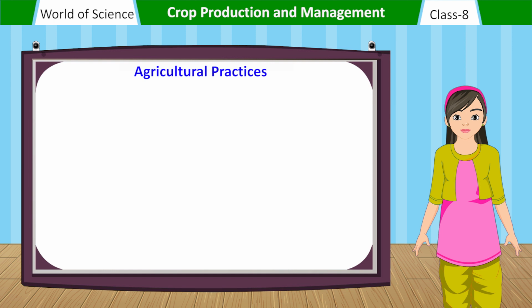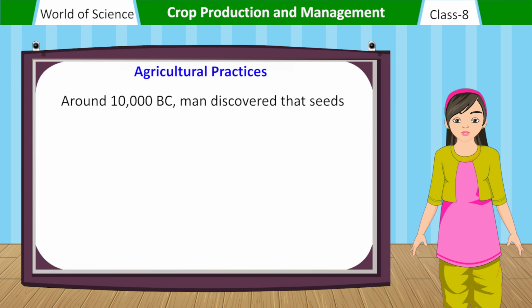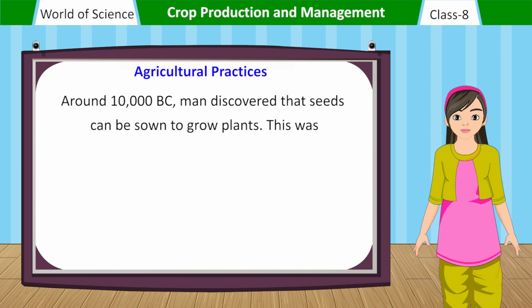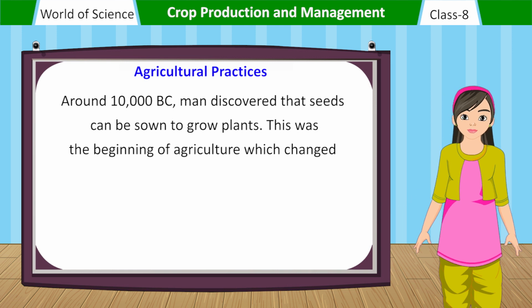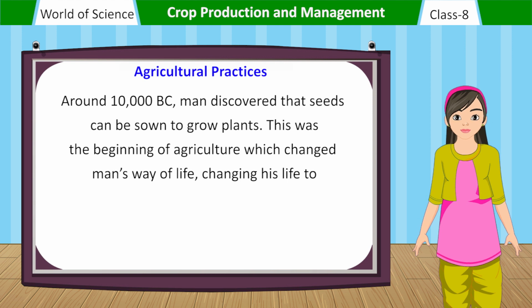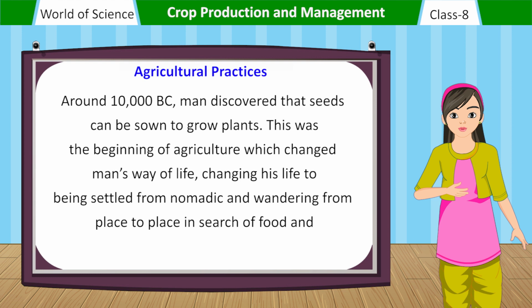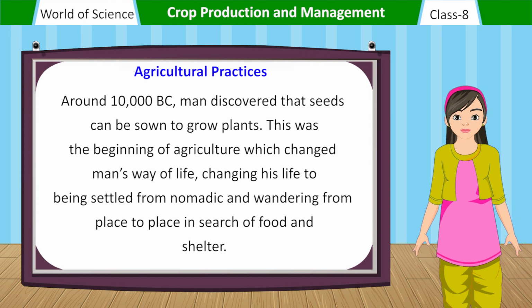Agricultural practices. Around 10,000 BC, man discovered that seeds can be sown to grow plants. This was the beginning of agriculture, which changed man's way of life from nomadic, wandering from place to place in search of food and shelter, to being settled.